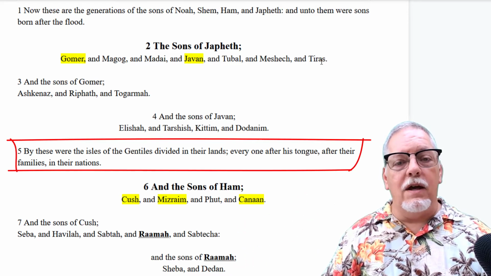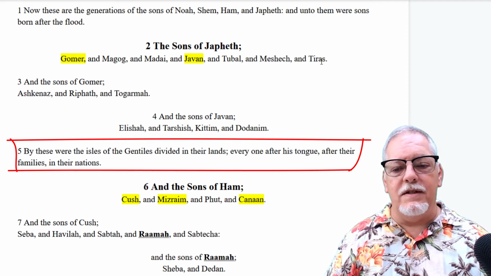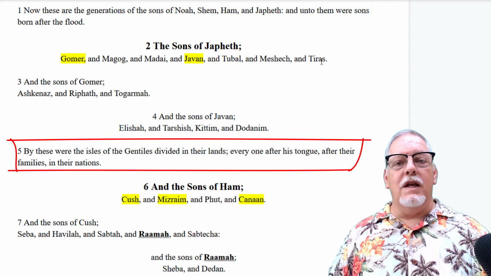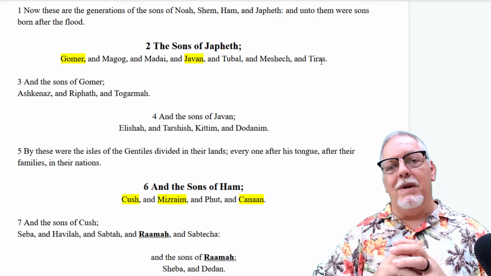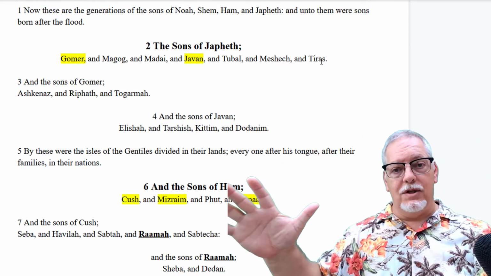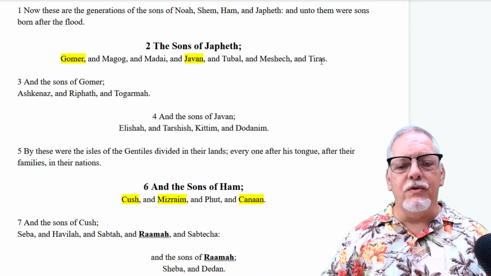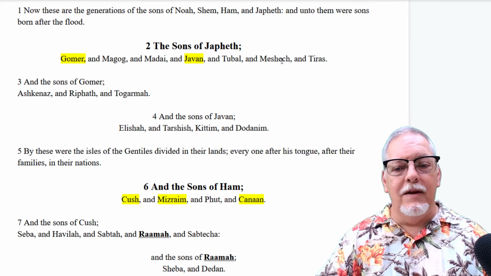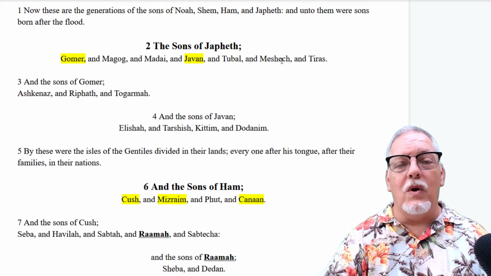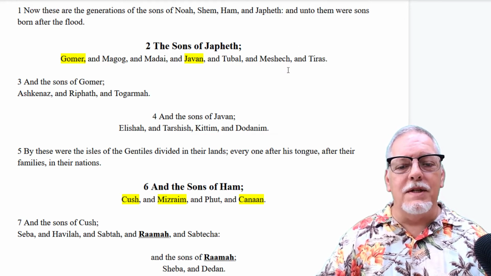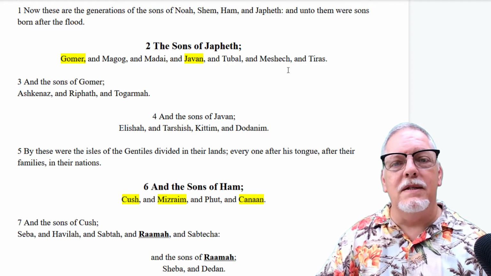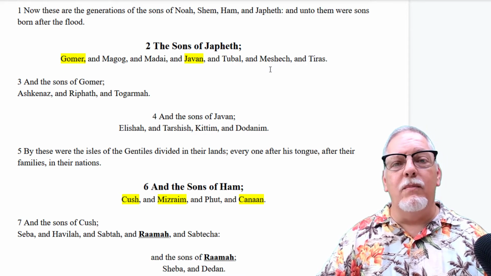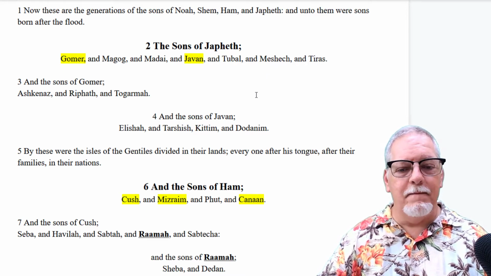And it says, the isles of the Gentiles were divided in their lands, everyone after his tongue, after their families, in their nations. So now we're dealing not just with specific families, but with families that become nations, like the Dodanim. So Japheth's sons just occupy a few verses here at the beginning, which is kind of sad for me because this is where I come from. My family comes out of Japheth because I have European descent. So I know that somehow, some way, I'm related to one of these 7 boys that Japheth had.